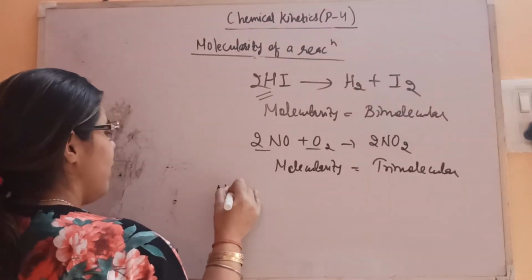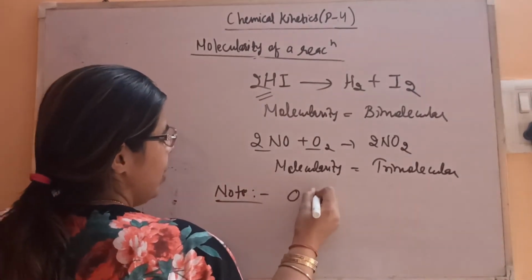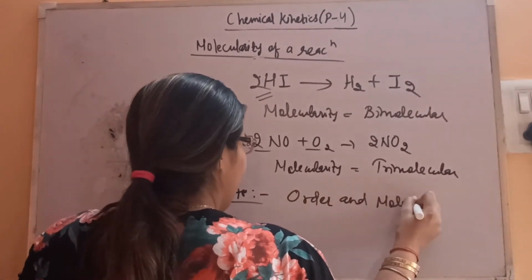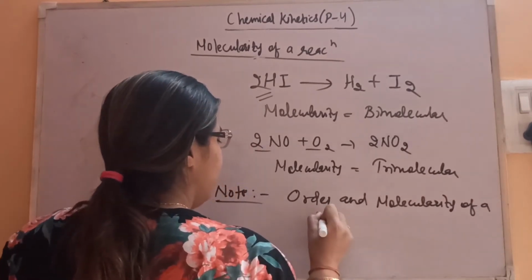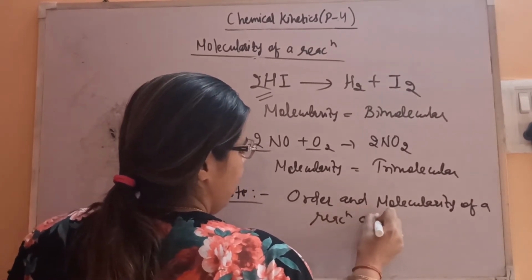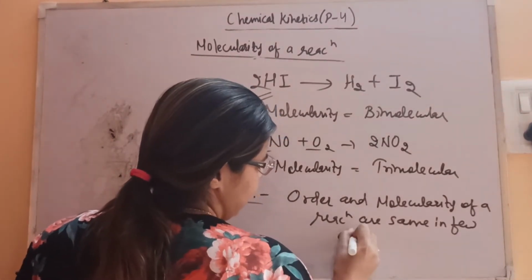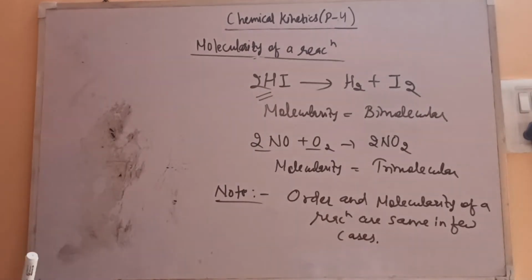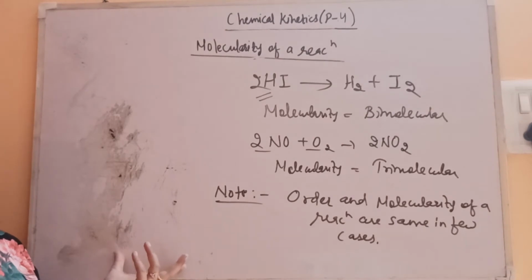Note that it is possible that order and molecularity are the same. Order and molecularity of a reaction are the same in a few cases. That is by chance only, that experimental values match the theoretical one, but otherwise it's not equal.